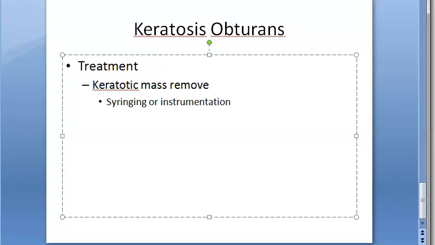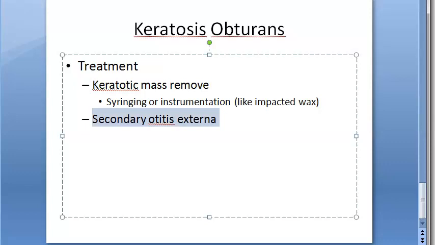Secondary otitis externa may be present and should be treated. Secondary otitis externa means inflammation of the external auditory canal. That inflammation can be there and this has to be treated, if it is present.